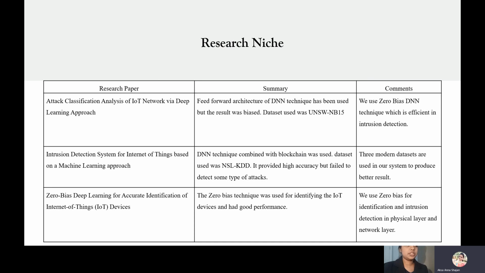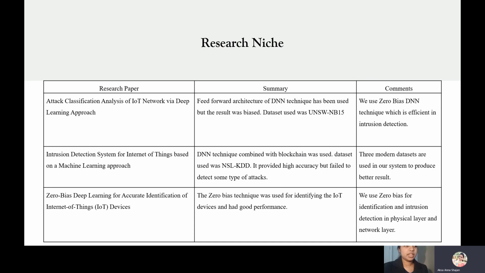The next paper is Intrusion Detection System for IoT based on machine learning approach. Here also DNN technology was used and the dataset used was NSL-KDD, and this system failed to detect some types of attacks. Three modern datasets were used in our proposed system, so as to get a better result.